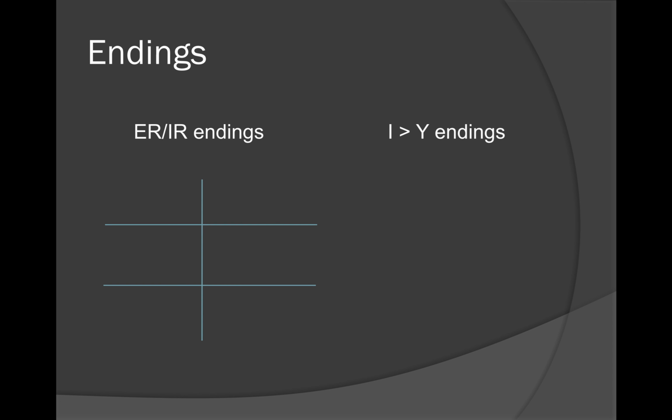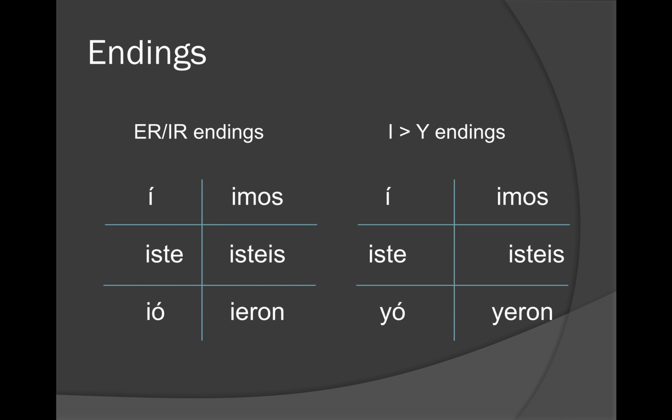For ER and IR endings, those are going to stay the same, except if, as you can imagine, as they did with gerunds, the spelling change is going to happen in the bottom two, meaning the Ud. and ustedes forms, that I is going to change to a Y, much like it did in the gerund. So instead of being -ió, the I is going to change to a Y. And the reason that it does that is that aesthetically they do not want three vowels in a row.